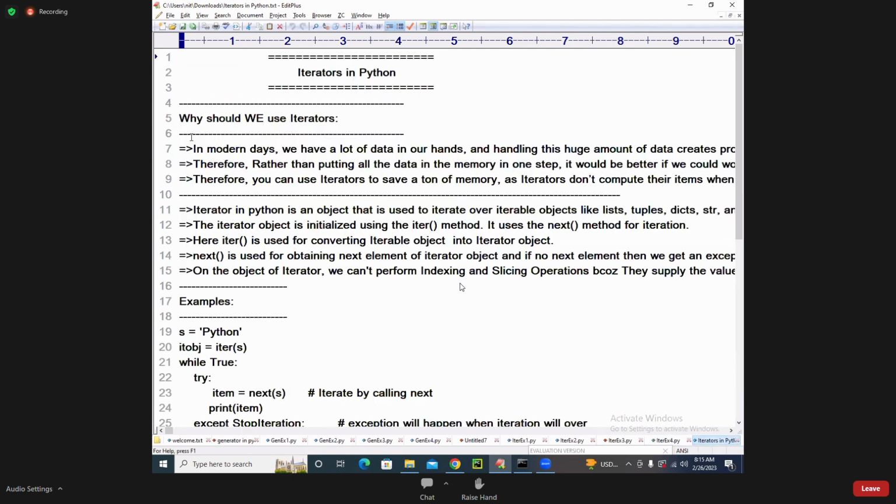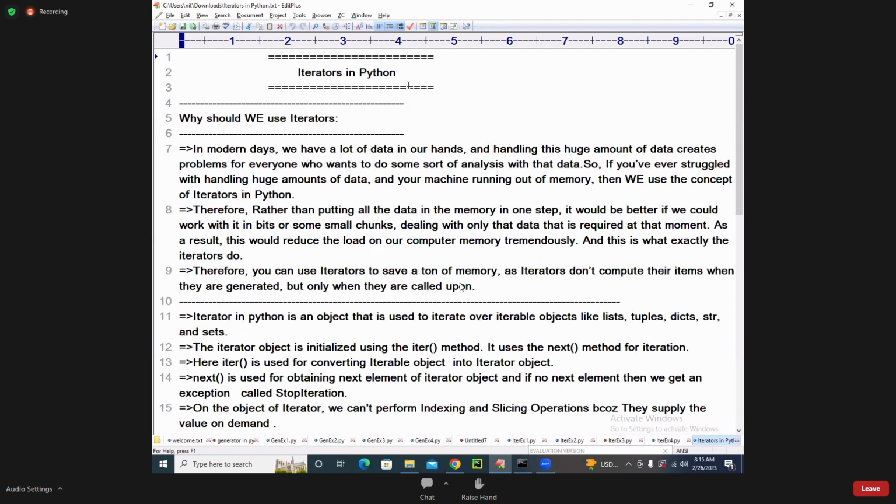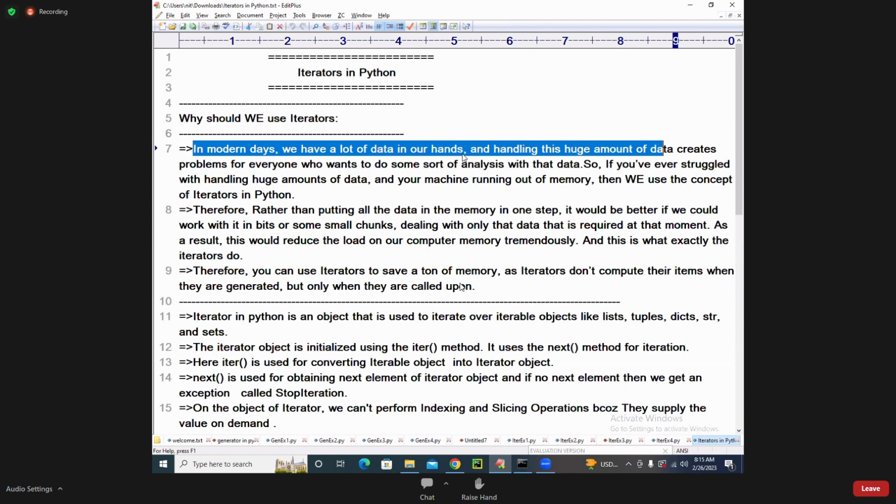Please look into that, all of you. Iterators in Python, a big explanation related to data science that I have written. See, in modern days, we have a lot of data in our hands, and handling this huge amount of data creates problems for everyone who wants to do some sort of analysis with the data.